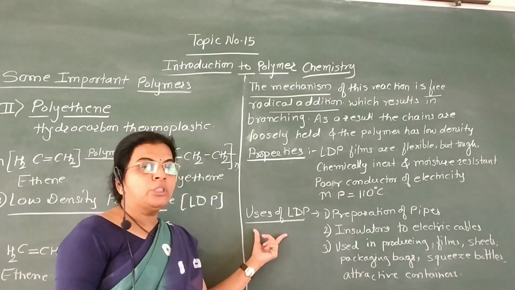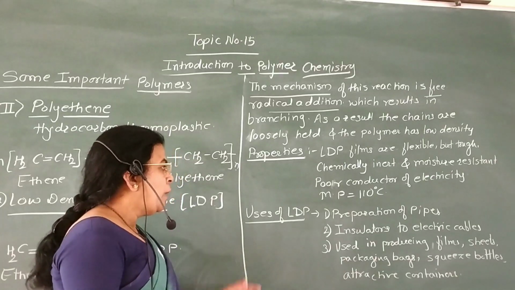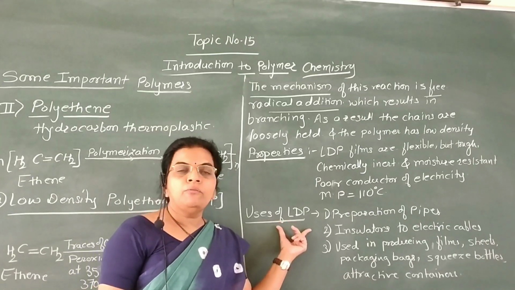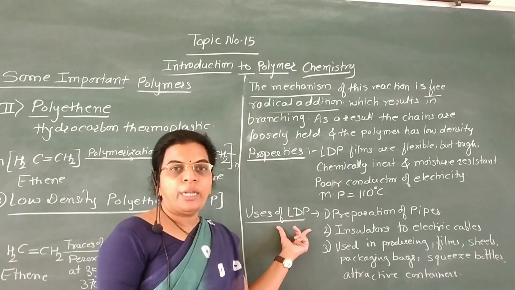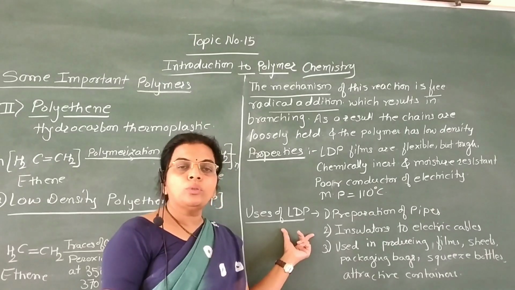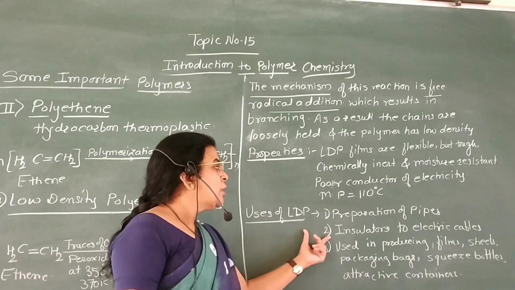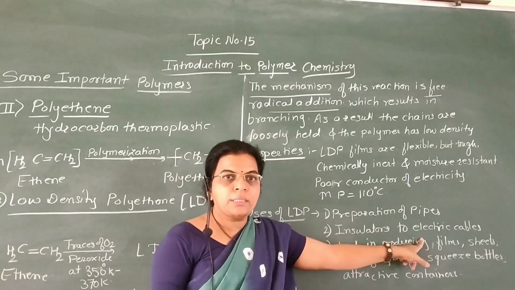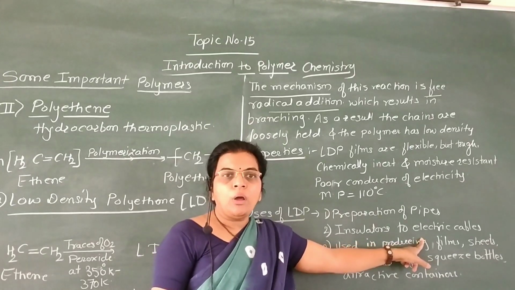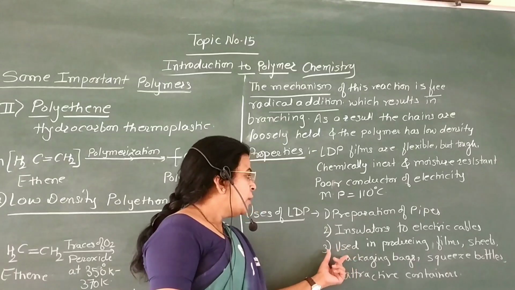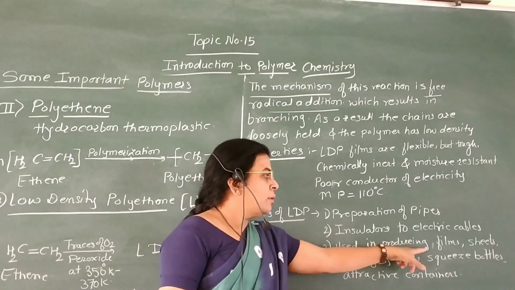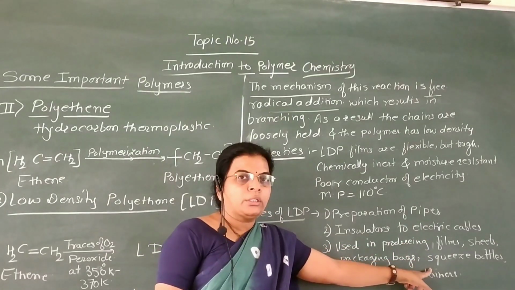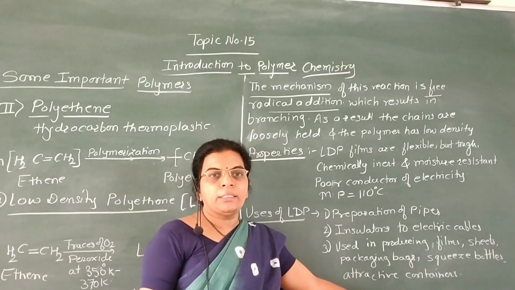Now we are going to see uses of low density polyethylene. This low density polyethylene is used to prepare pipes which are used in irrigation or in agriculture or for household purposes also. LDPE is used as insulators for electrical cables, since it is a poor or bad conductor of electricity. This LDPE is used in preparation of films, sheets, packaging bags, squeeze bottles or attractive containers.